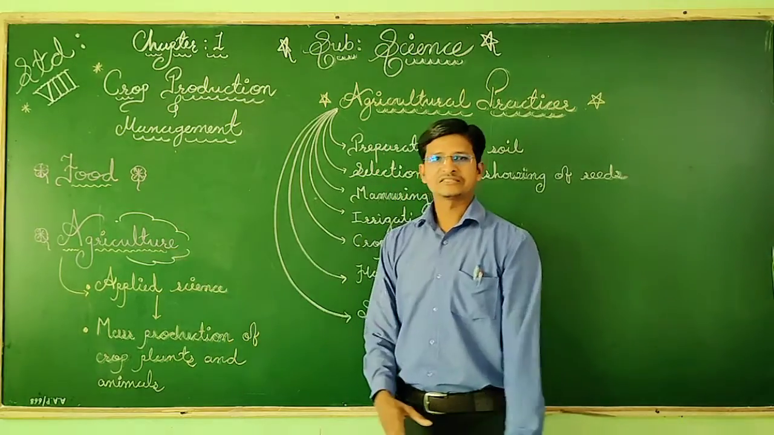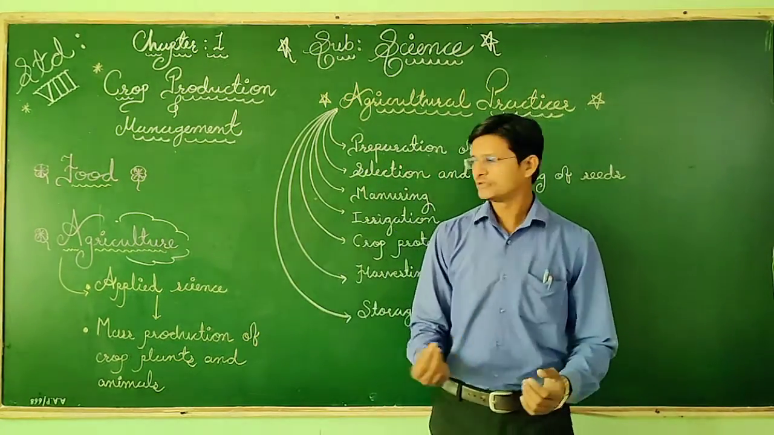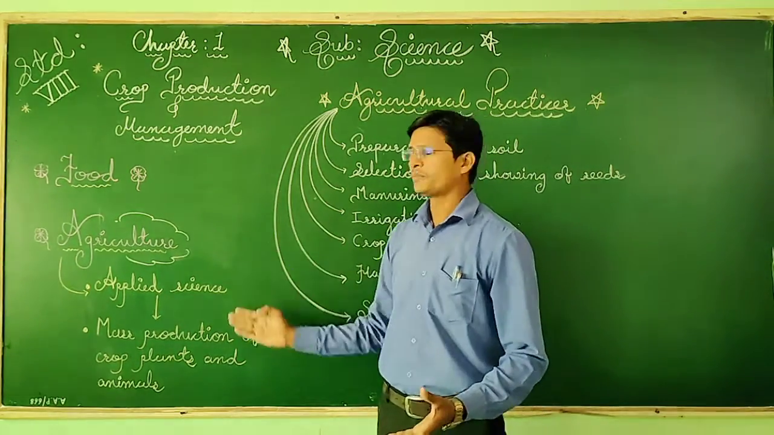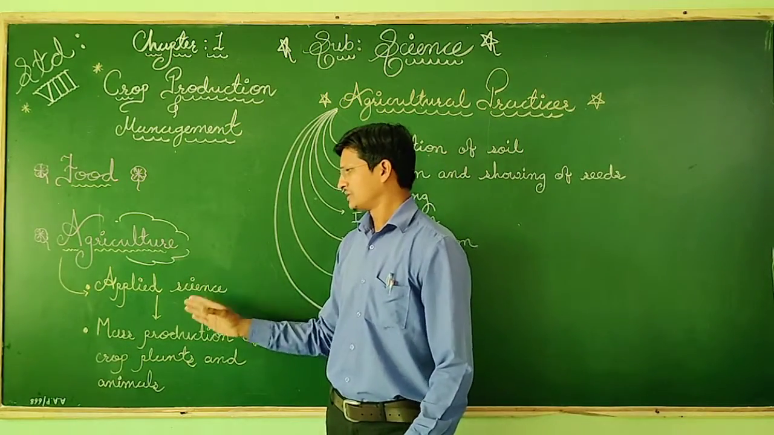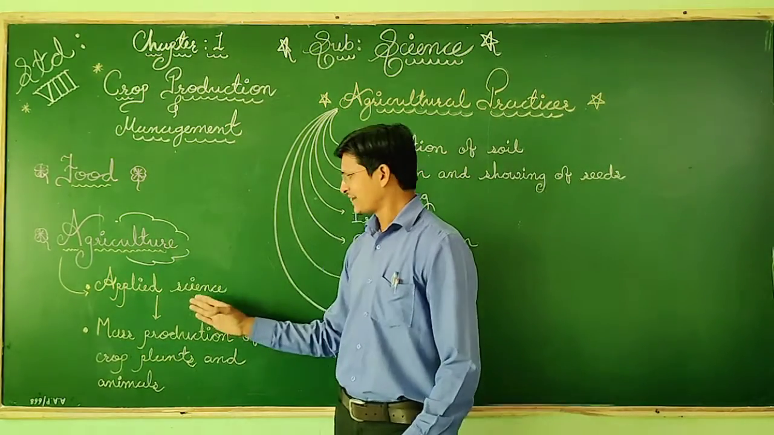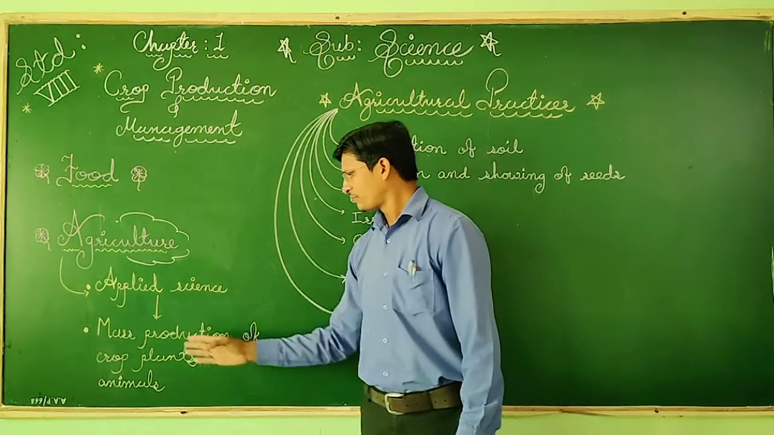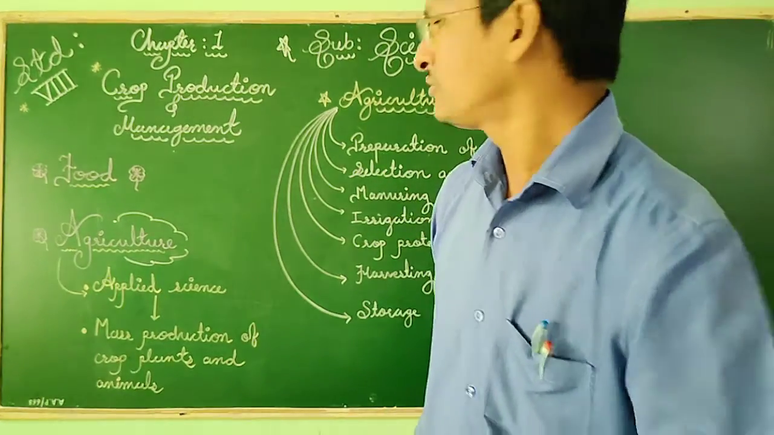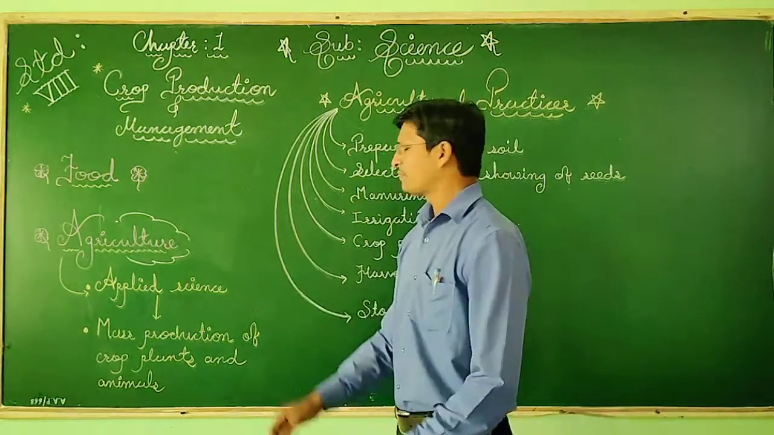And the next topic we discussed was agriculture. The definition of agriculture. What is agriculture? It's a quick revision of the topic which we have learned. So agriculture is what? It is an applied science that deals with mass production of crops, plants and animals. So generally when we talk about agriculture, it's an applied science.